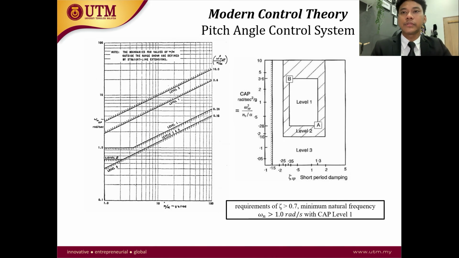Meanwhile, for the modern control theory, for the pitch angle control system, I'm taking the CAP chart as a reference to obtain the specific requirement, and at the same time I need to obtain the level 1 CAP.